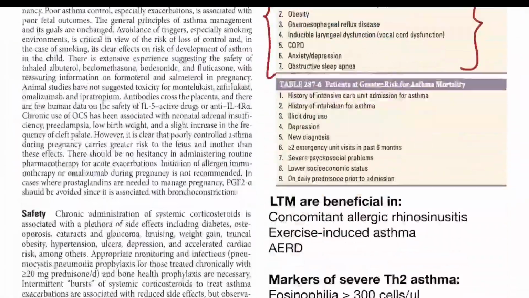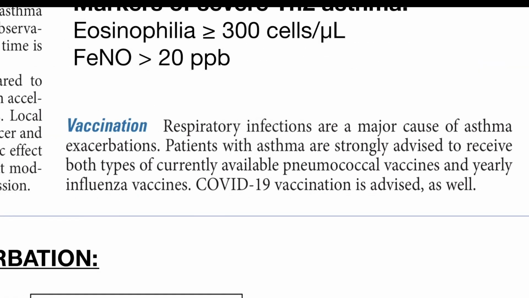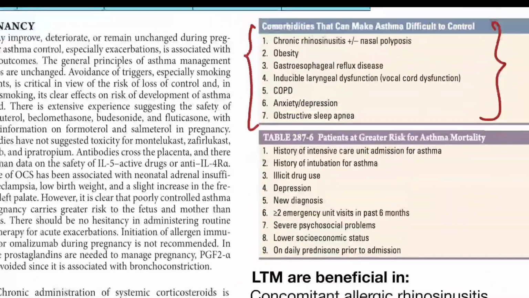So you should remember that in asthma patients, because respiratory infections are a major cause of morbidity, you should go with vaccination, including pneumococcal vaccines and influenza vaccines, along with COVID-19 vaccines. This can likely prevent exacerbation in the individual.